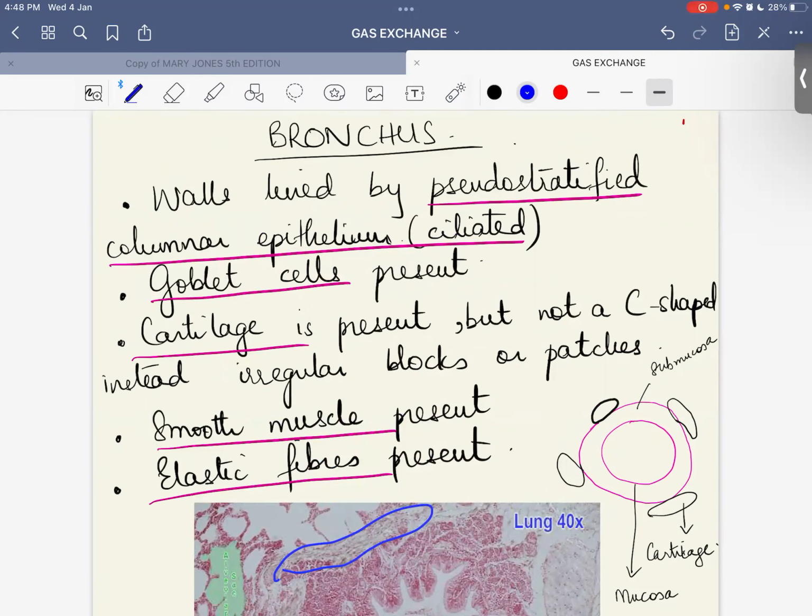Bronchus के पास भी goblet cells हैं. Bronchus also has cartilage, but here comes the difference. The cartilage in the bronchus is not found in the form of a continuous layer. It is found in the form of irregular blocks or patches of cartilage. I'll show you how they look like. Smooth muscle fibers are also present. Elastic fibers are also present.